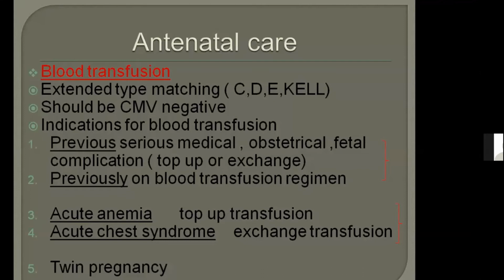Am I clear? Ma'am, I have one important question. In a previous serious medical condition, what type of fetal complication needs blood transfusion? For example, if in the previous pregnancy there was a hydropic baby or fetal growth restriction, they will specify it.